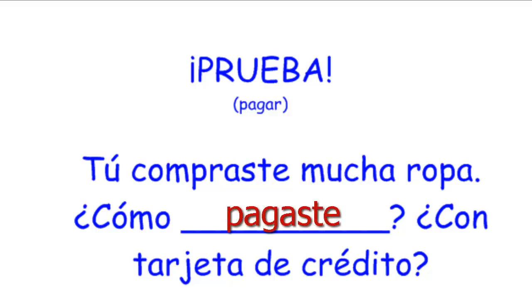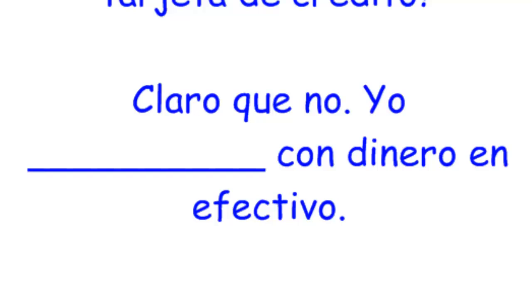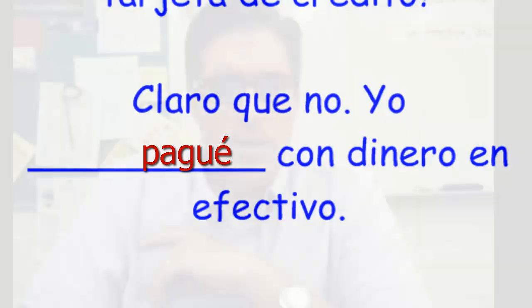The response. Claro que no. Of course not. Claro que no. Yo paid con dinero en efectivo. Goes in the blank. Did you get the spelling change? Yo pagué, G-U-E, con dinero en efectivo. Okay, and that's it. So you guys, that's just a quick review of the spell change, irregular preterites, car, gar, zar, verbs, and ver without the accents. That's it. That's this whole lesson.